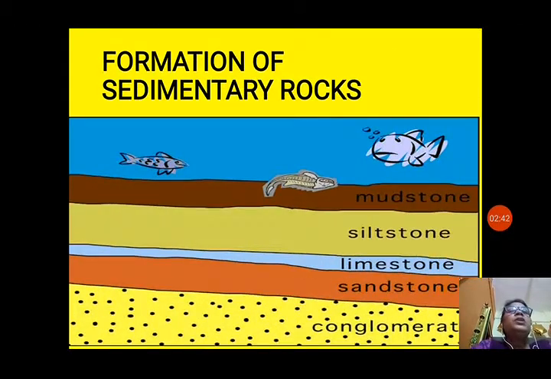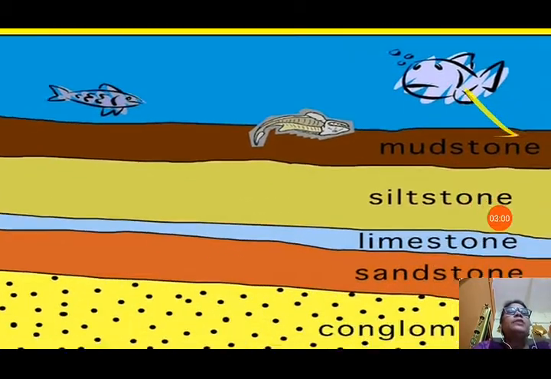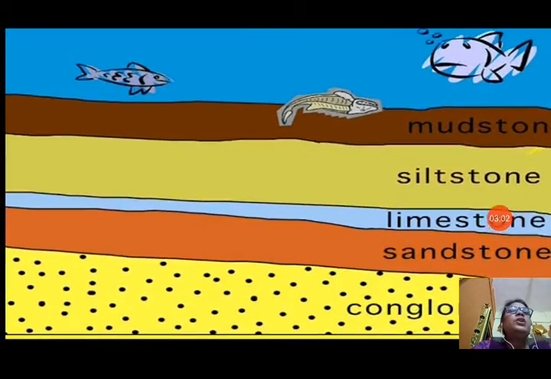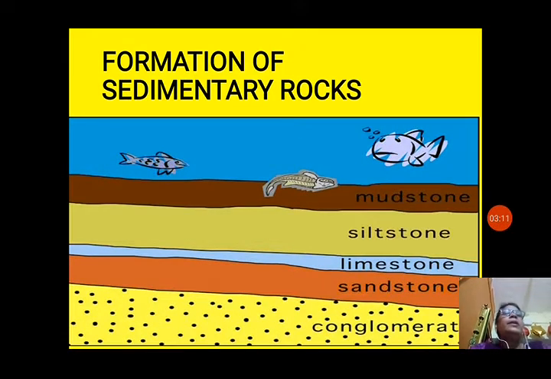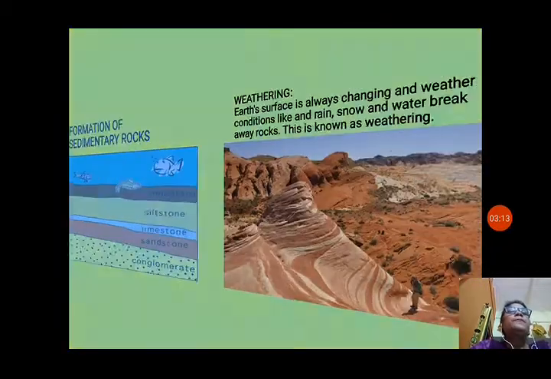Formation of sedimentary rocks. You can see how the layers are formed according to the structure of the grains. Now you can see the first layer is mudstone, then siltstone, limestone, sandstone, conglomerate. According to the minerals present in the rocks, they are classified into different types of sedimentary rocks. You can see under the ocean bed, aquatic animals also. So under the water all these sediments are collected and they form layer by layer sedimentary rocks.